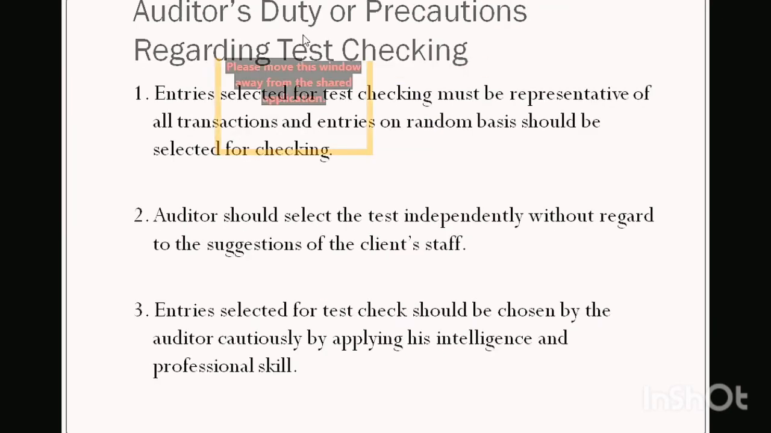Now we go to the next part, the duties or what precautions the auditor should take regarding test checking. First of all, selection of the test checking sample must be done in such a manner that it represents all the transactions and the nature of the business. Point number 2, the client staff should not be included in anything related to test checking. The auditor should do it independently. It should be a secret. Point number 3, the transactions that the auditor is choosing, he should be very cautious and he should apply his intelligence and professional skills while choosing the transactions.